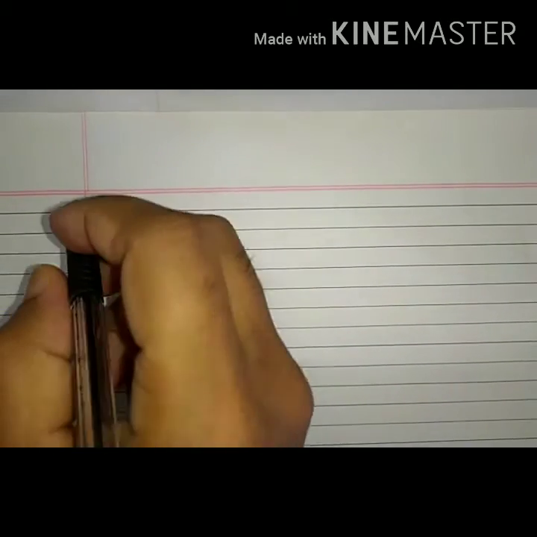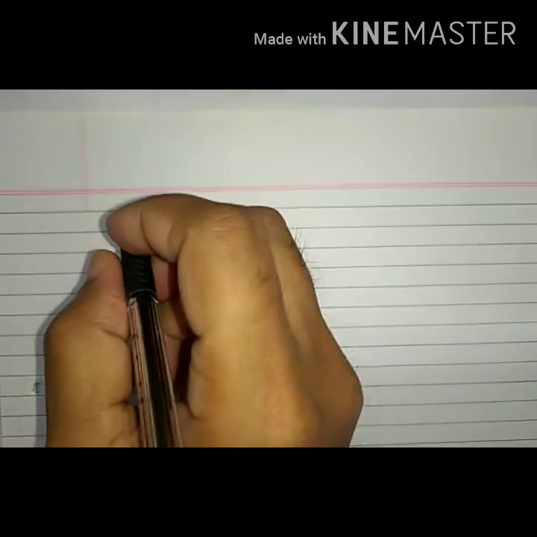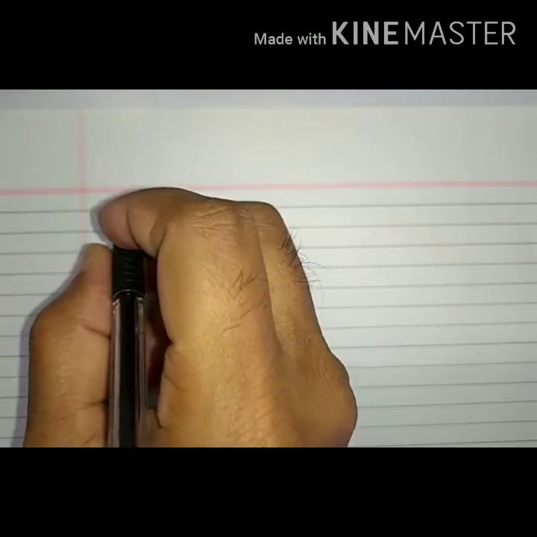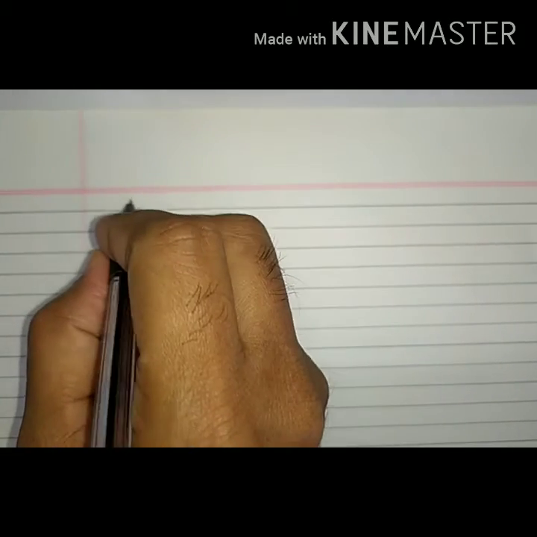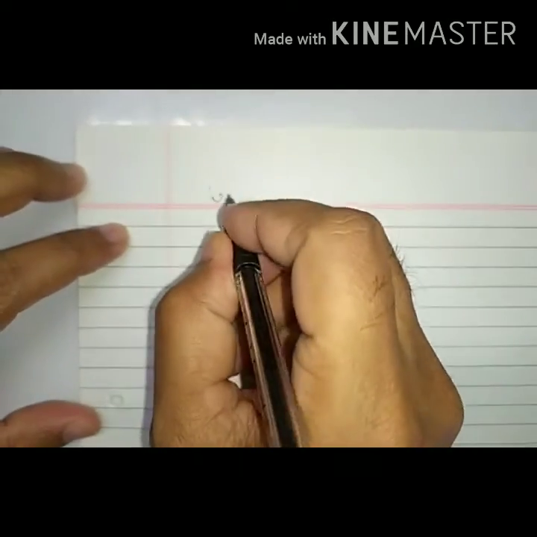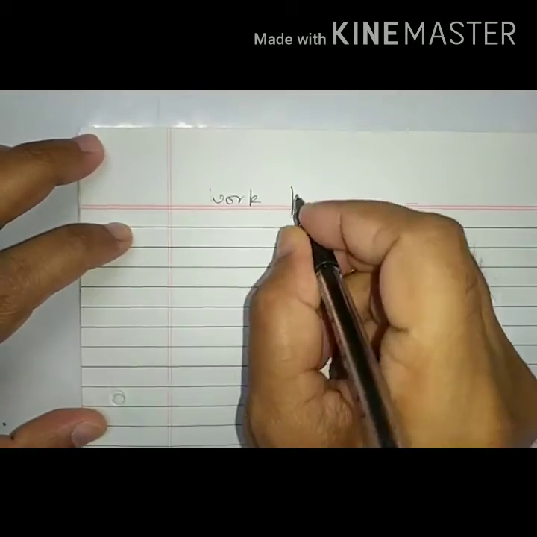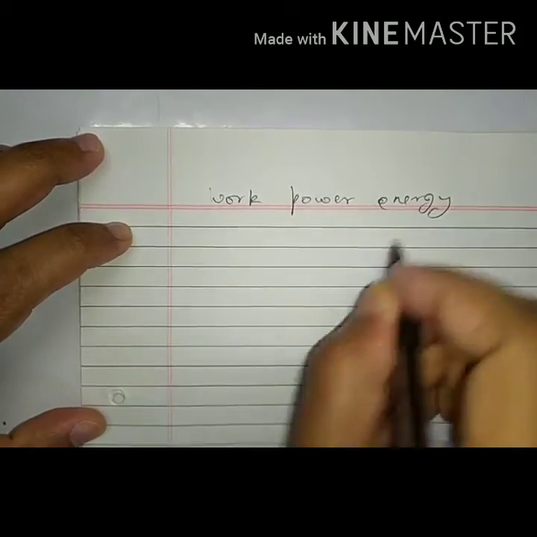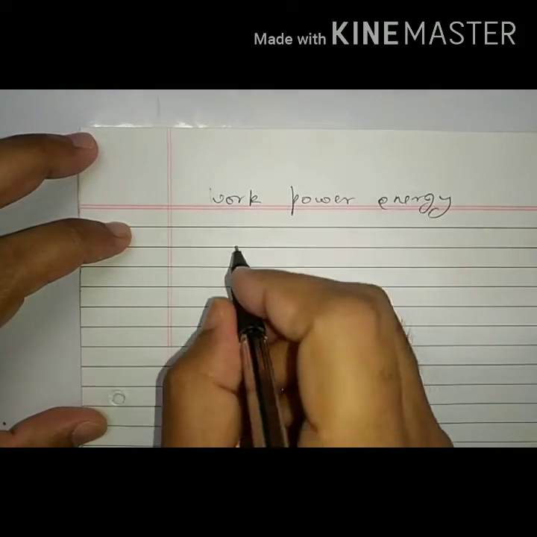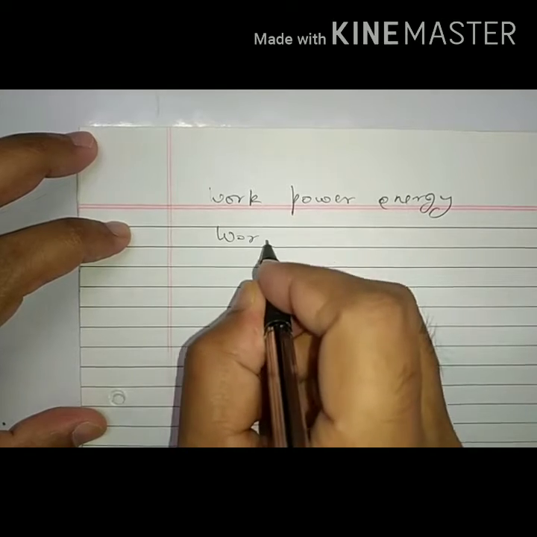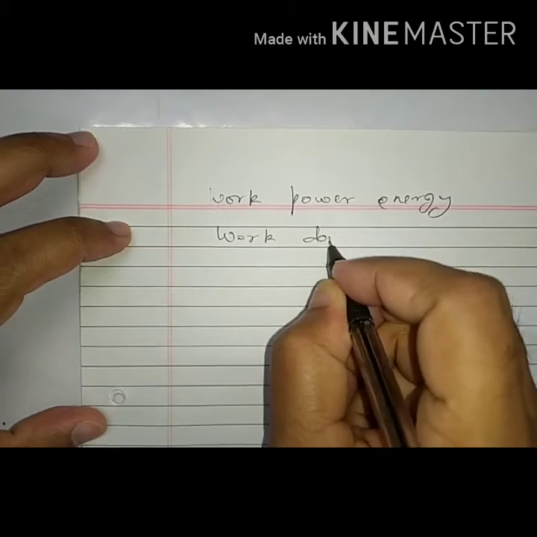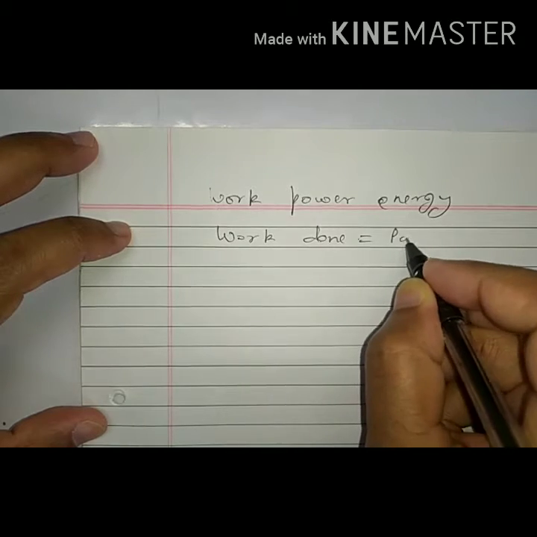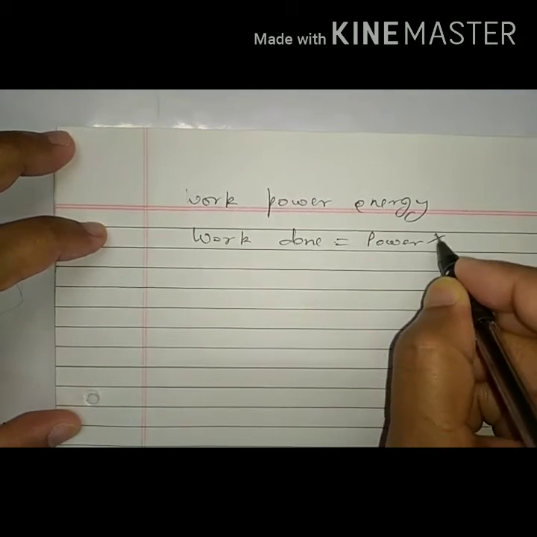Let us learn a system, electrical system, and mechanical system for work, power, energy. Work done is given as power into time.